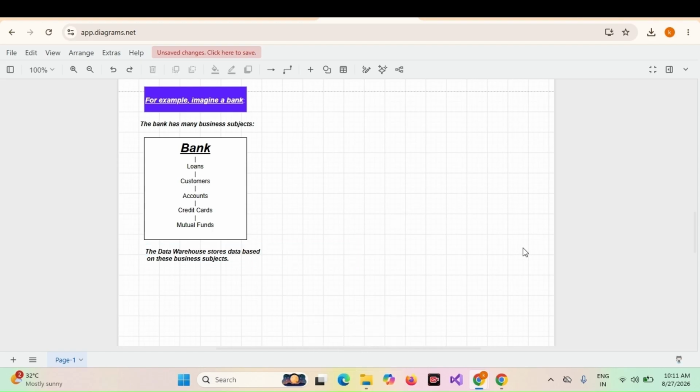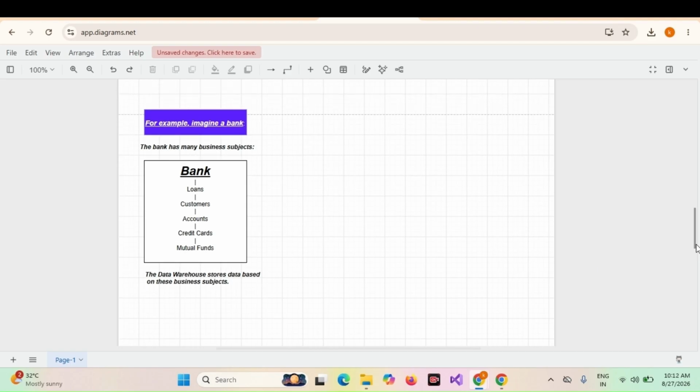This box is the data warehouse. I am adding the bank business subjects like loans, customers, accounts, credit cards, mutual funds. So this data warehouse stores data based on these business subjects.